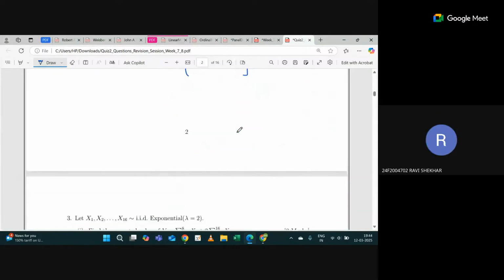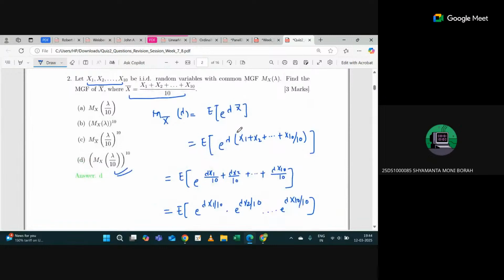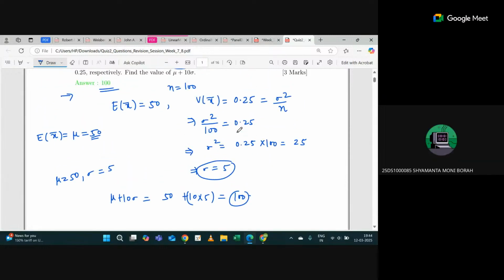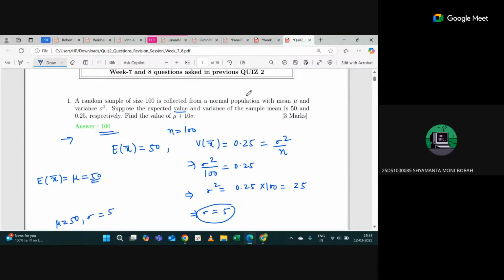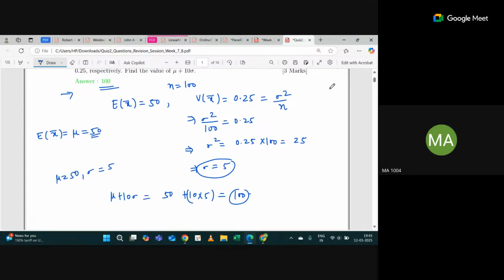Sir, can you just move up once, please, to the previous problem? Sorry, I had a silly query. In this one, since it's mentioned, find the value of mu plus 10 sigma. So mu is basically E of x, right? Yes, E of x is mu, and variance of x is sigma square. For IID samples, expectation of x bar is also mu, but the variance of x bar is sigma square by n. That's why I told you those properties are very important. If it's in your mind, you will do the question within a minute.